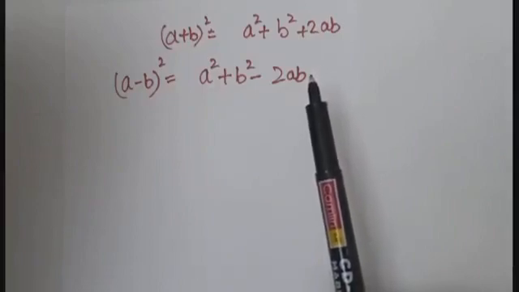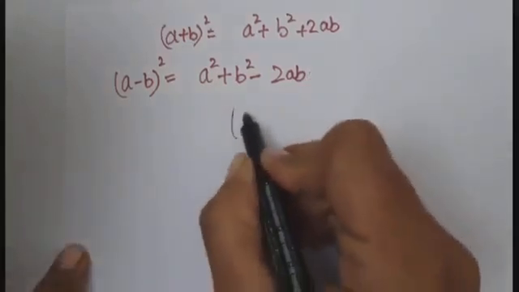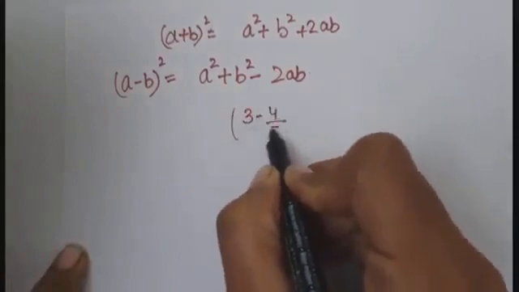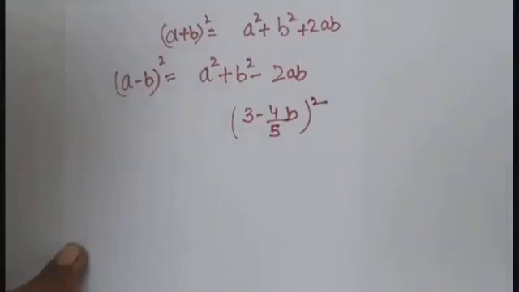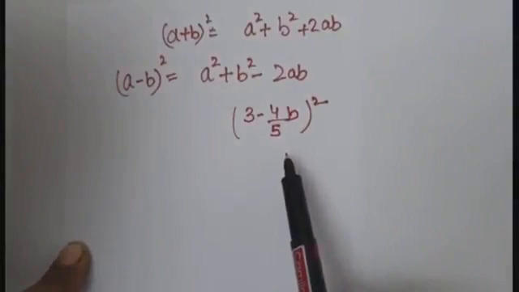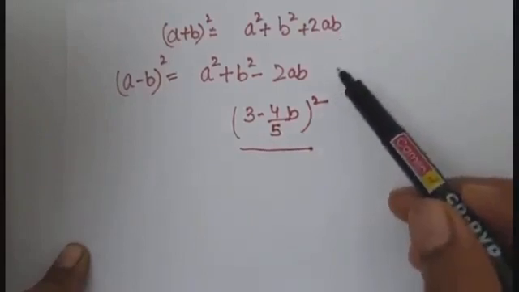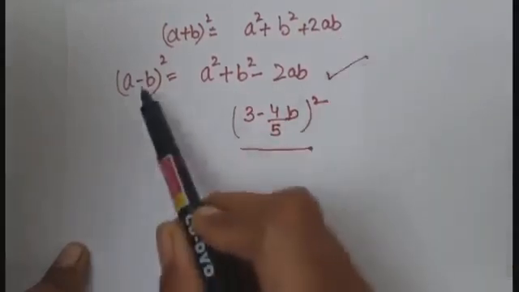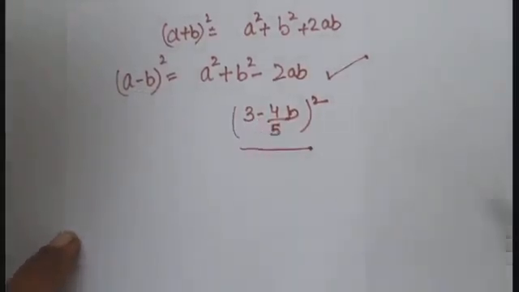Now let us discuss one question. Suppose we have to expand 3 minus 4 upon 5b whole square. As you can see very clearly, which expansion will apply here, this or this? Yes, this, because there is negative and there is also negative. So now what you will do?